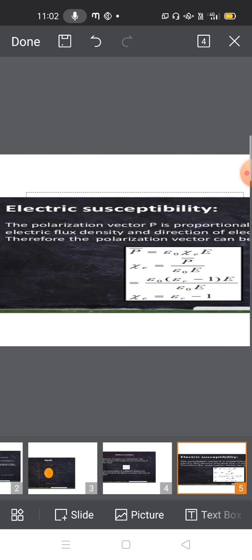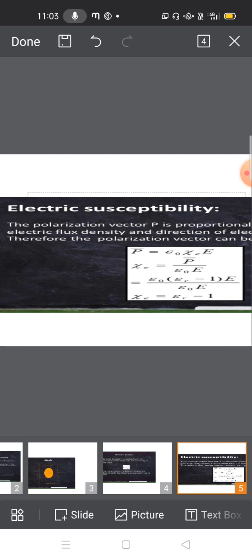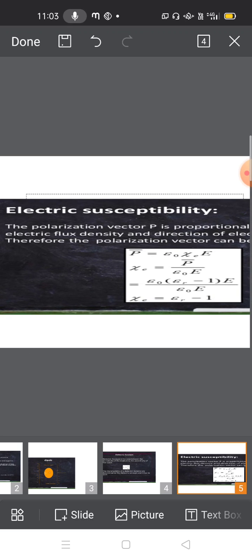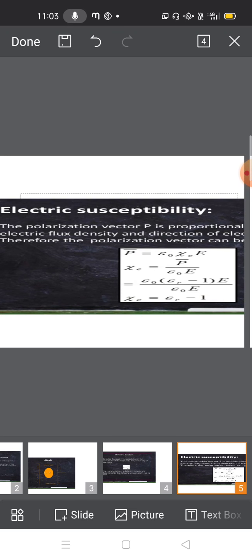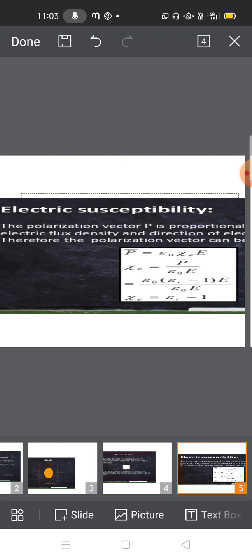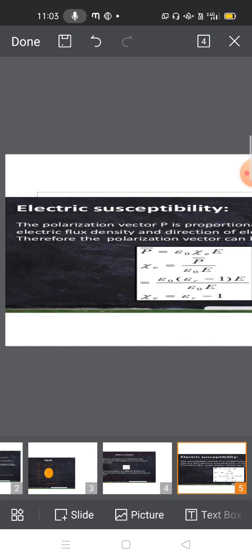Then in place of P bar we substitute the value epsilon naught E into epsilon r minus 1, divided by epsilon naught E, so those get cancelled, and we get xi e is equal to epsilon r minus 1.